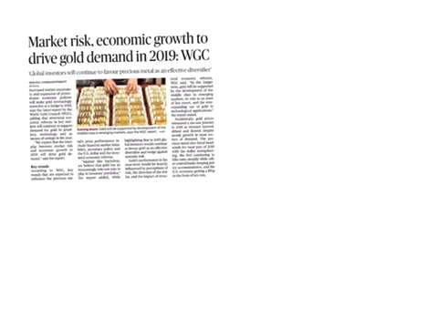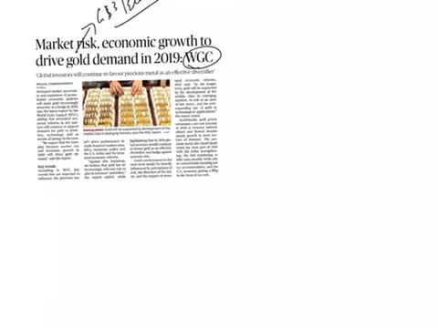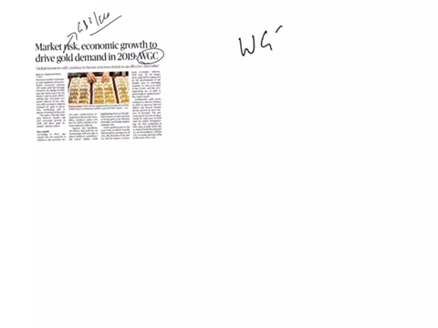The next article is Market Risk, Economic Growth to Drive Gold Demand in 2019 by World Gold Council. This also comes under GS paper 3 under the topic of economy. From this article, now we are going to see about this World Gold Council. It is a market development organization for the gold industry.